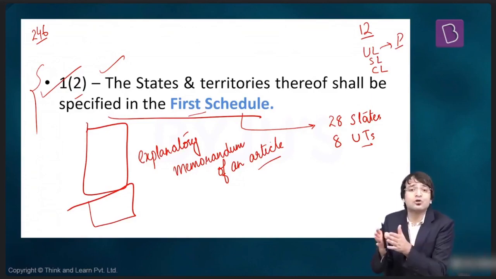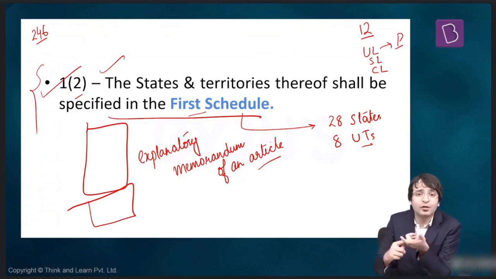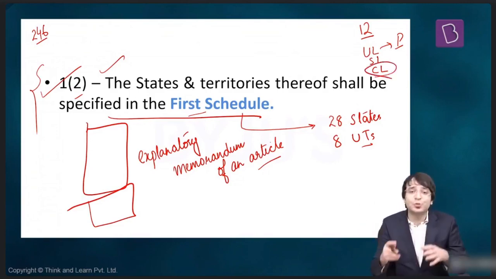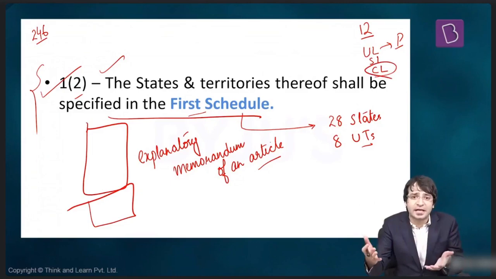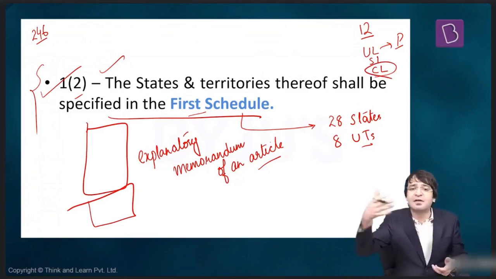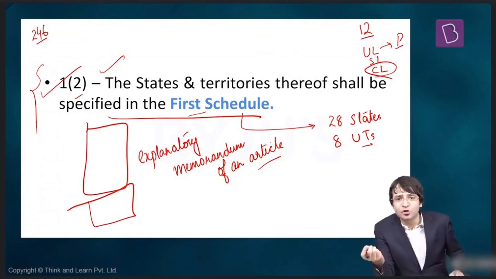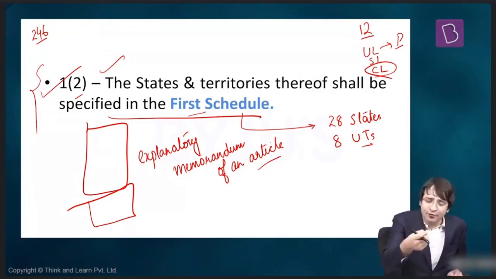But states also have some powers: law and order, land, police, agriculture, gambling. These powers are given to the states. But there are some powers which are given to both center as well as states, the state legislatures as well as the parliament. For example, criminal procedure code, civil procedure code, marriage, divorce.